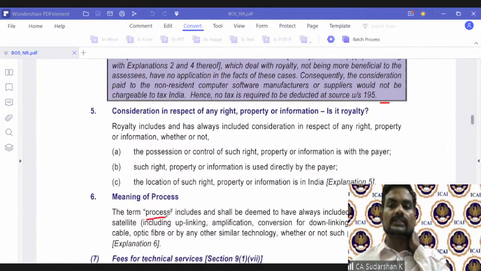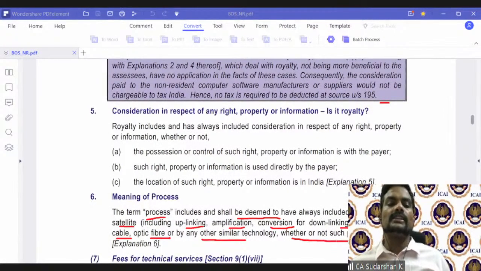The term process includes, please read it, and shall be deemed to have always included transmission by satellite, including uplinking, amplification, conversion for downlinking of any signal, cable, optic fiber, or by any other similar technology, whether or not such process is secret.